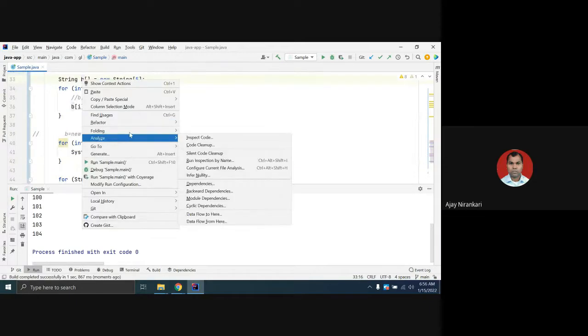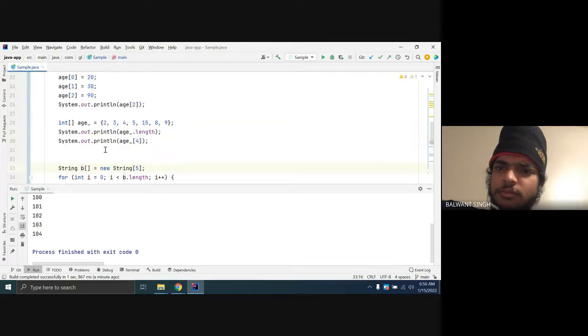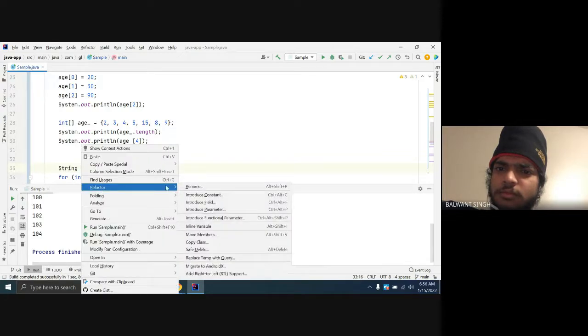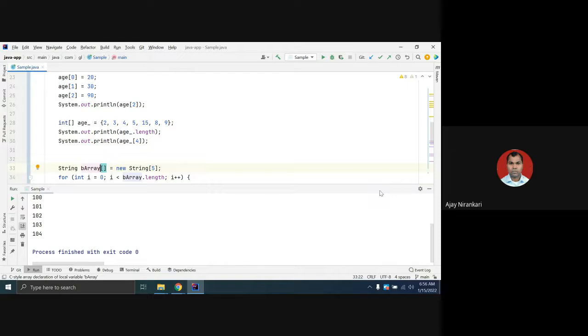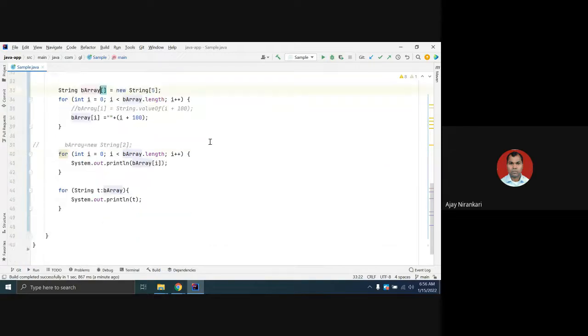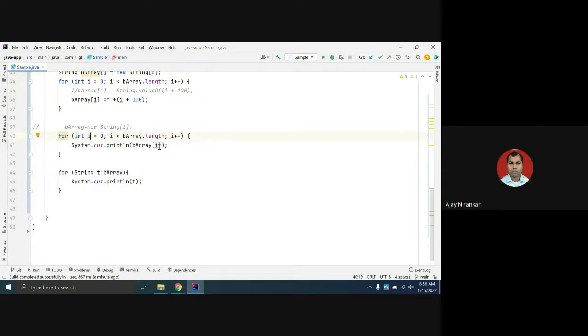Refactor this code. So one option is to manually use index starting at zero and then plus plus.